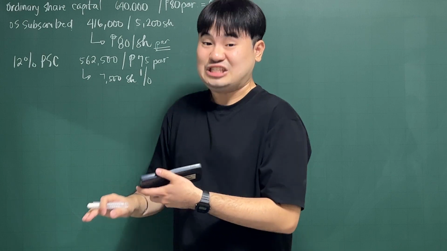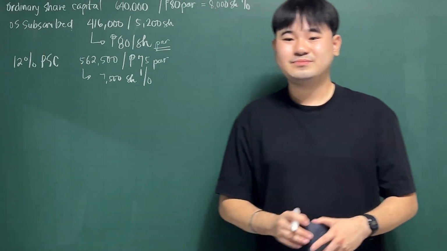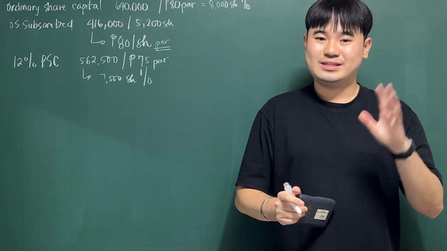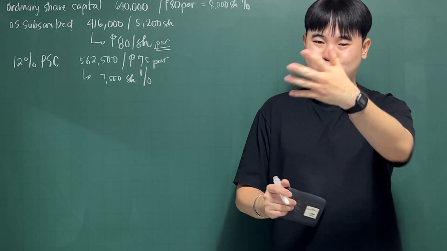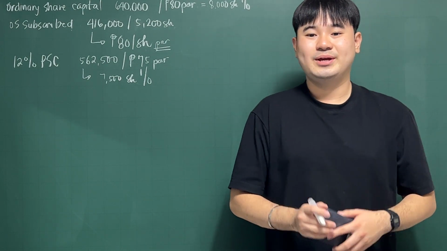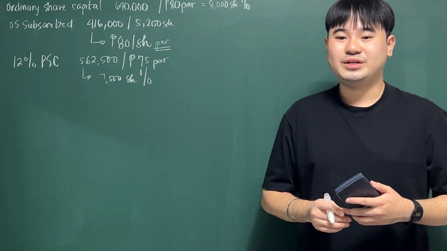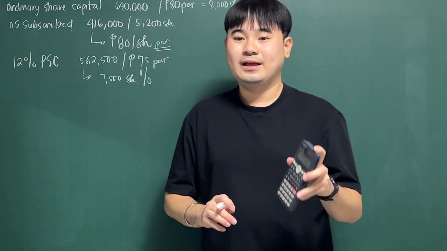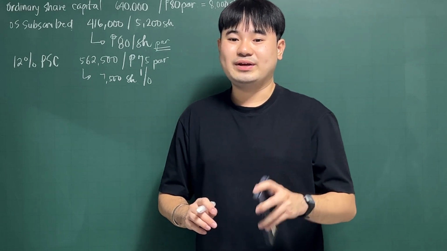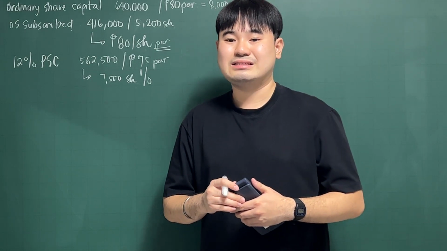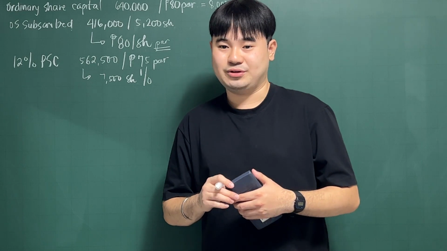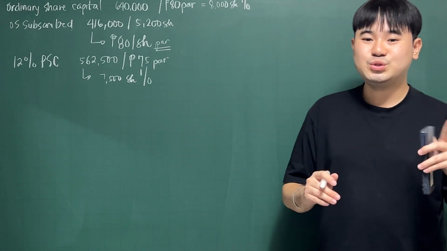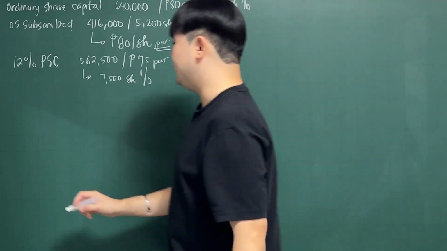Okay. Now that we have analyzed the upper portion of the problem, let's start analyzing what the story tells us. The first one is retained earnings at the start of the year amounts to 456,000. We need that later. And then during the year, the board of directors declared a 12% stock dividend on ordinary shares, which were then distributed 3 months after. Let's have a review of the two kinds of stock dividends.